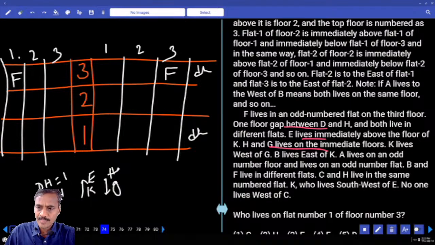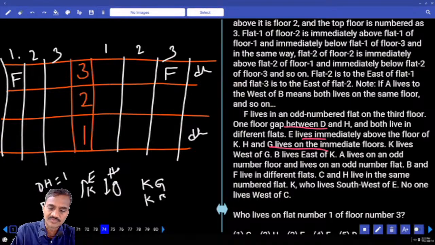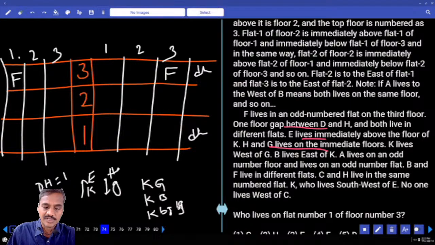Then next one, K lives to the west of G. Now where is this K? K is to the west of G, and B lives to the east of K. Now B lives to the east of K, that means K is here, and B and G must be like this, isn't it? And K is below this, and E is above this one, so K, B and G must be in a single line. Now these 3 persons, K, B and G, must be on 1 floor. In which floor can they be?